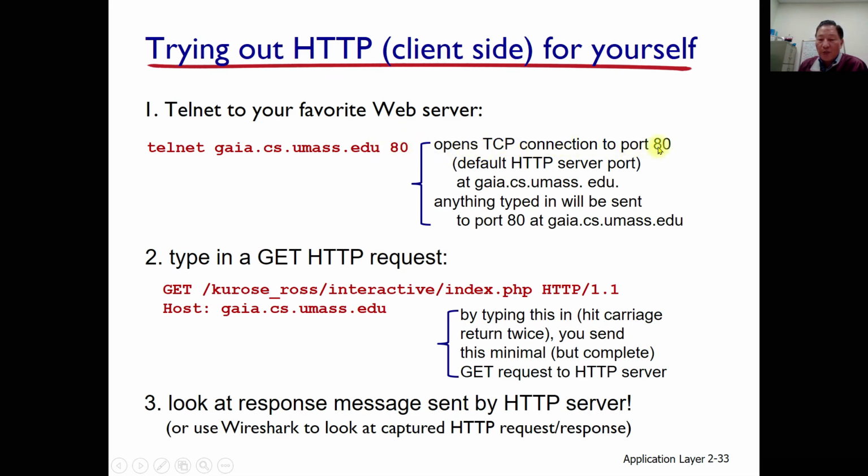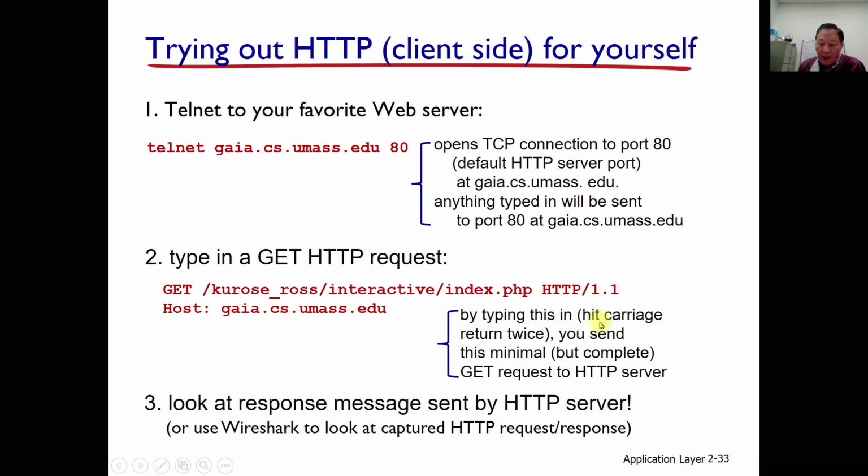It opens a TCP connection to port 80, which is the HTTP server port. Then the GET HTTP request: we need to provide this complicated and inconvenient command line, and we don't need to do that. It is just for reference, and you don't need to use this in the real world because it is so inconvenient.